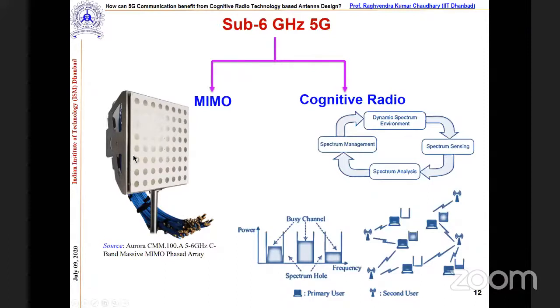In MIMO we are getting improved diversity. That is why the concept of MIMO is very famous nowadays. Here we can use MIMO and we do not lose the information. Whereas cognitive radio is not a new concept; it is also a very old concept, over a decade old.